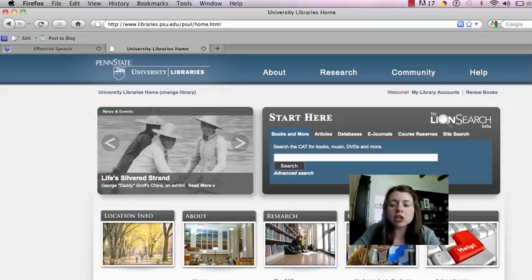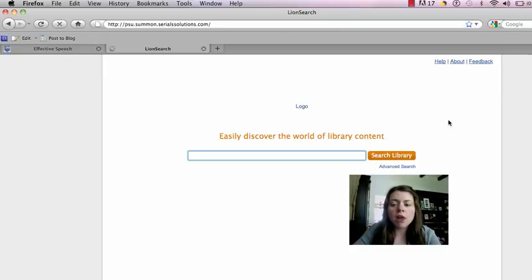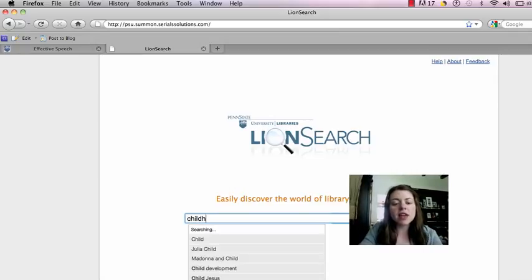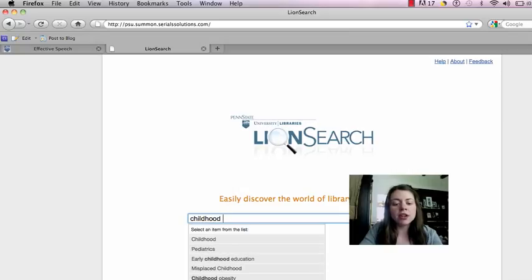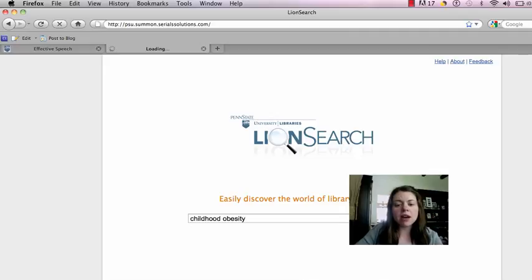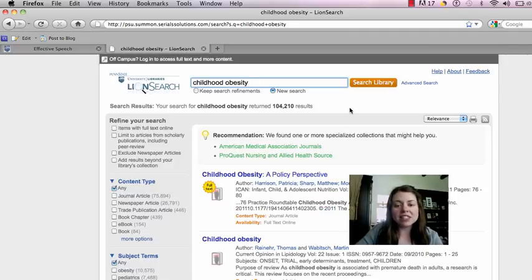It's through Lion Search. So I'm on the library front page and I just click that Lion Search button. Okay, so I gave you the example of childhood obesity, type 2 diabetes before. So if I go to Lion Search and type in childhood obesity and click search library, it's going to give me a lot of sources, over 100,000. That's a lot of sources.